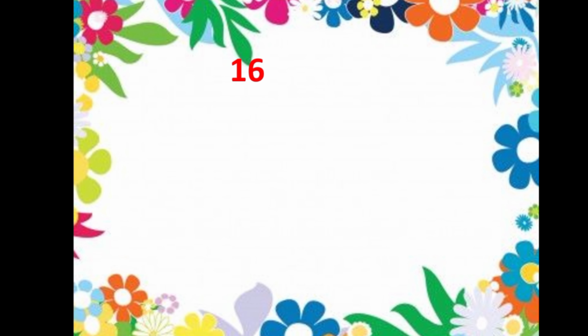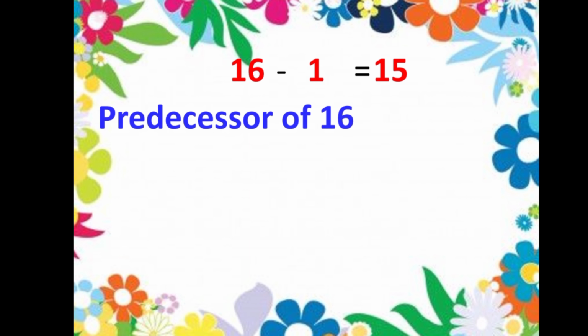Now let us see what is predecessor. Take this number, say 16. If I subtract 1 from this number, see the minus sign, what do I get? I will get the previous number 15, isn't it? So the number before 16 is 15. So if I subtract 1 from the given number, I will get the number before that number. So the predecessor of 16 is 15.